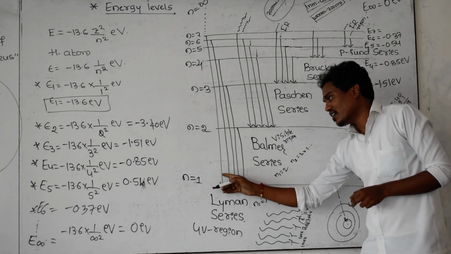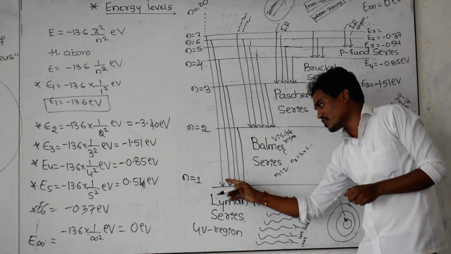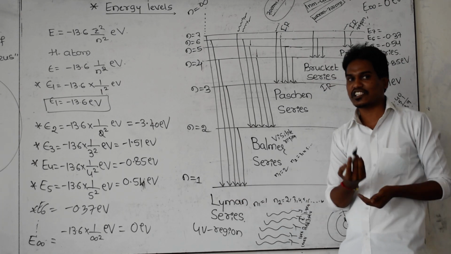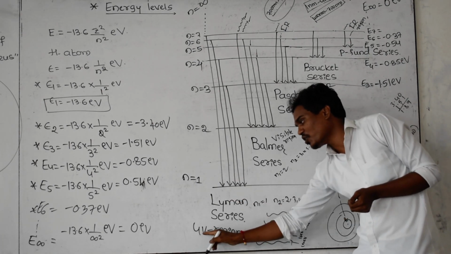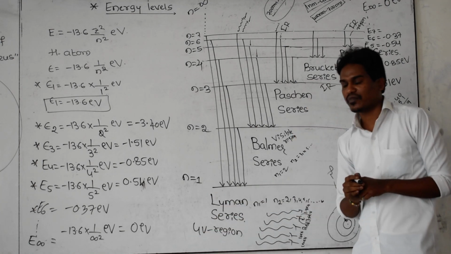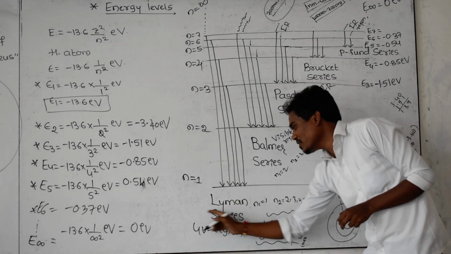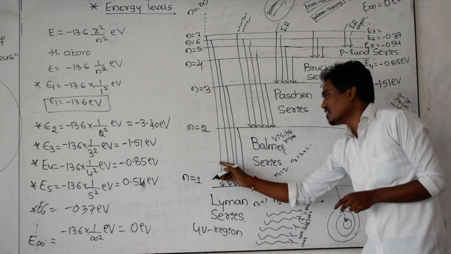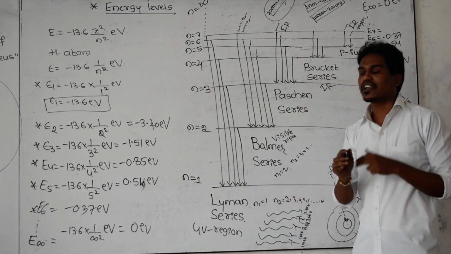And these spectral lines, our eye does not sense them because they belong to the UV region. UV region means its frequency is very high. These spectral lines we cannot sense.